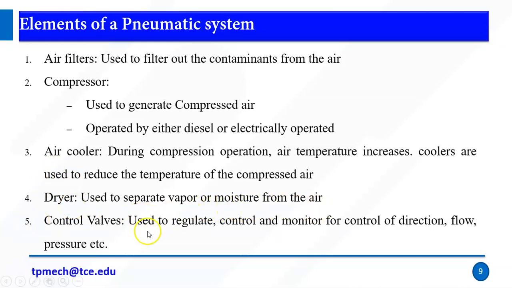And we have a control valve. It is used to control the motion, for control of direction, flow and pressure. We know that we have three types of control valves: direction control valve, flow control valve, and pressure control valve. Here also we have three control valves. As I said earlier, the hydraulic valves and pneumatic valves are the same. The working principles are the same. They may differ in the material they are made of and other parameters, but the working is the same.